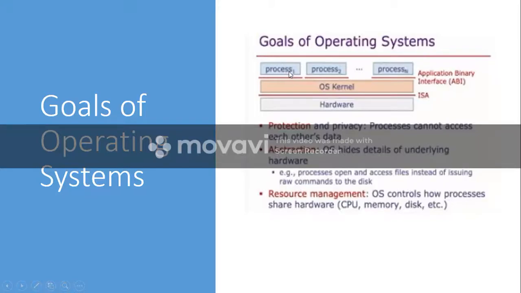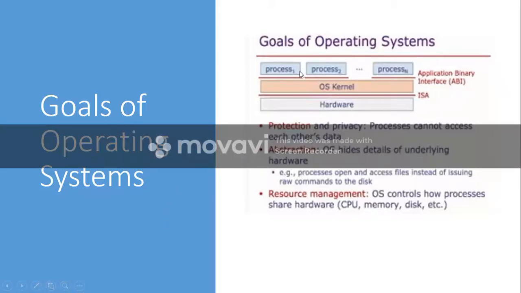The processes don't mind how complex the hardware is. It just submits the jobs to the operating system, and the operating system takes care of everything. So basically, it hides the details of the underlying hardware, and it provides a level of abstraction.